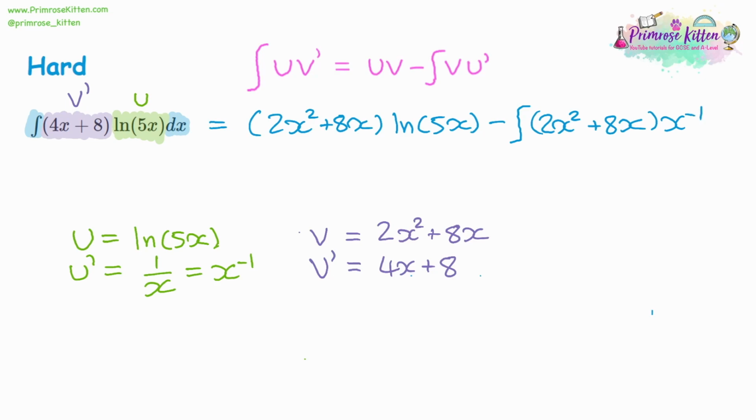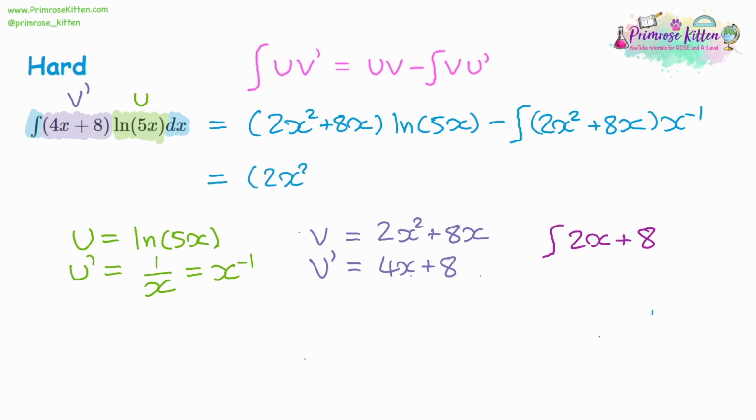And so what that's going to do to this is it's going to reduce the powers by 1, because laws of indices, add the powers together, add on minus 1, the power is going to go down by 1. Actually, what we're integrating is going to be 2x plus 8, because we just reduce the powers by 1 because of the x to the minus 1. Now, we can do that integration.